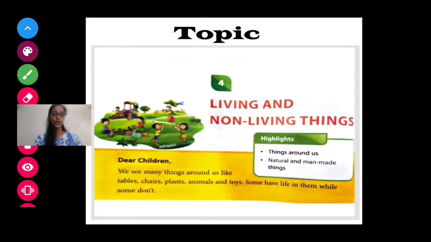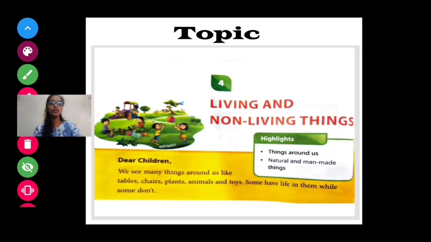So you got this page. As you can see here, highlights are written. I'll mark it for you. In that you have to study two topics: things around us, and natural and man-made things. So first we are going to study about natural things, and then we will study about man-made things. So things around us we will study first.